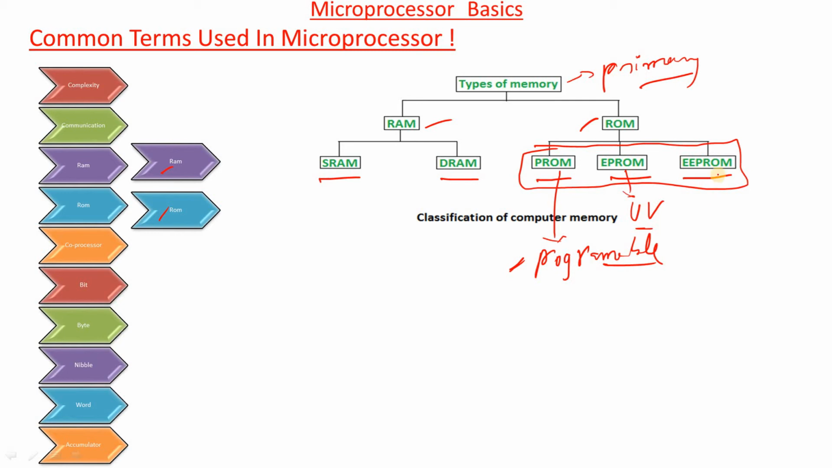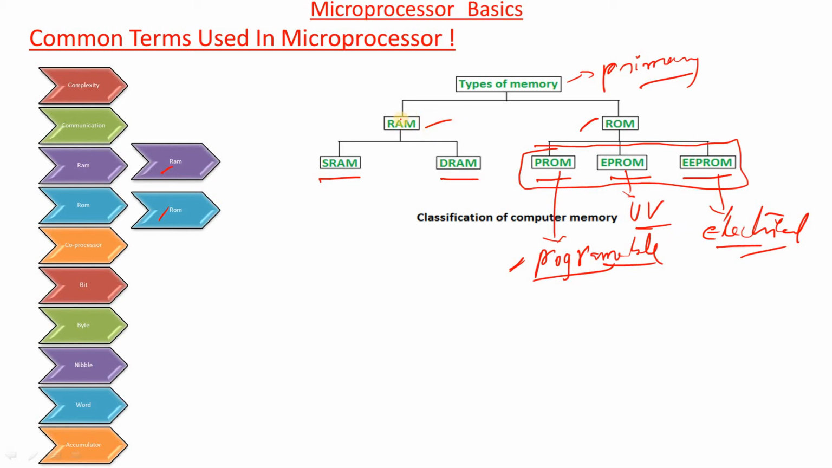Coming to the electrical erase means electrical signals. With the help of electrical signals, we are going to erase any error inside the read-only memory. We are going to avoid that error with the help of electrical signals. PROM, programmable concept. EPROM, UV rays, ultraviolet rays. And EEPROM, electrical signals.